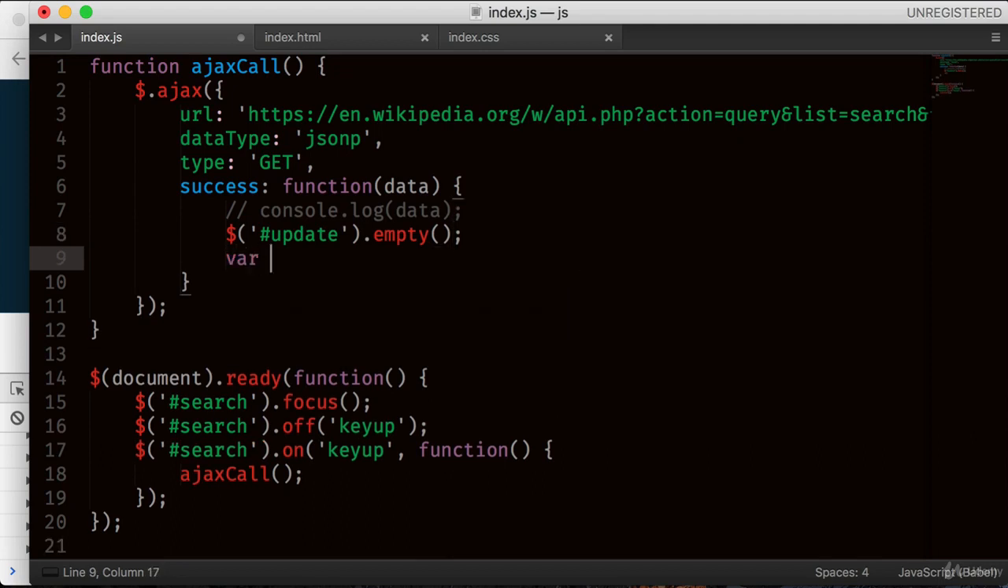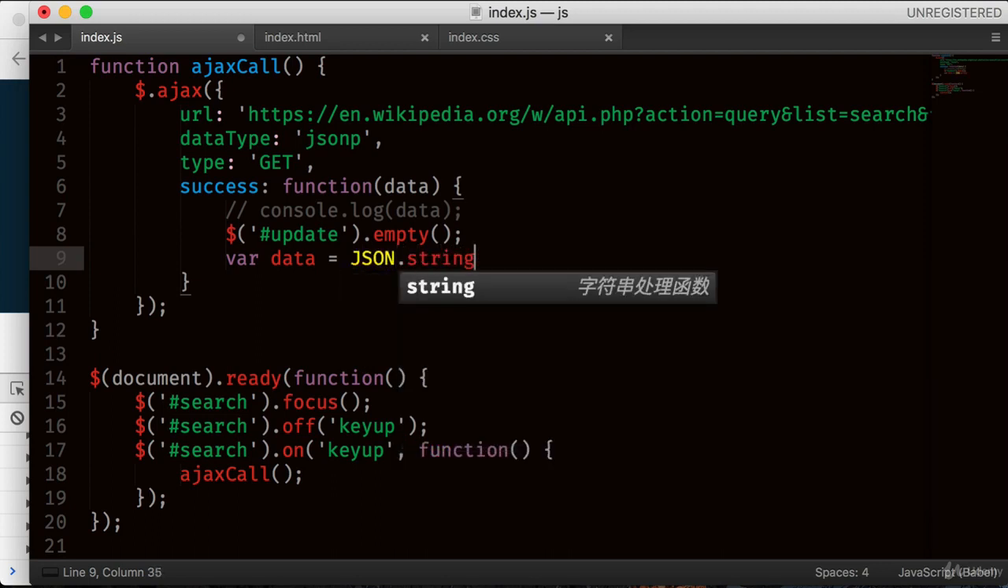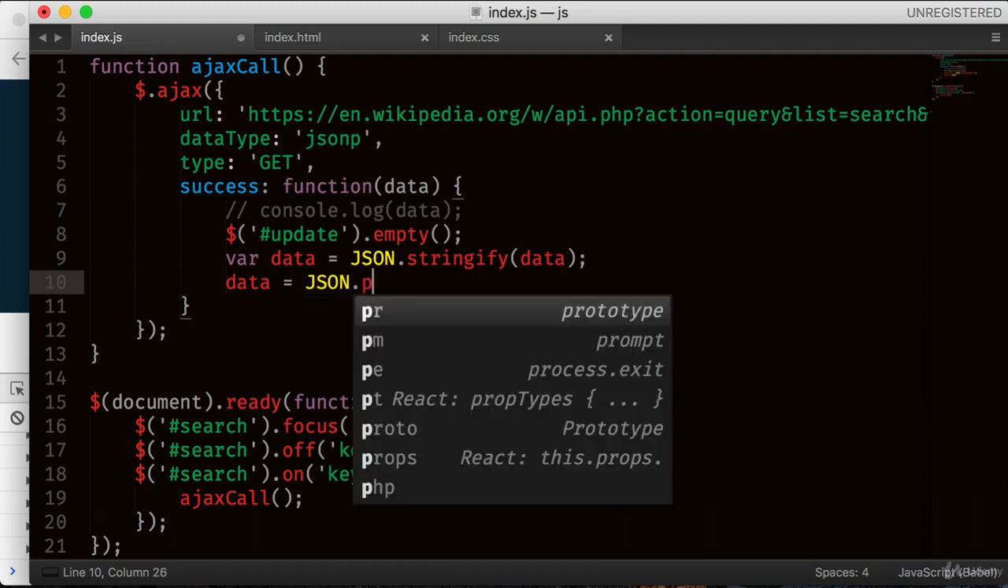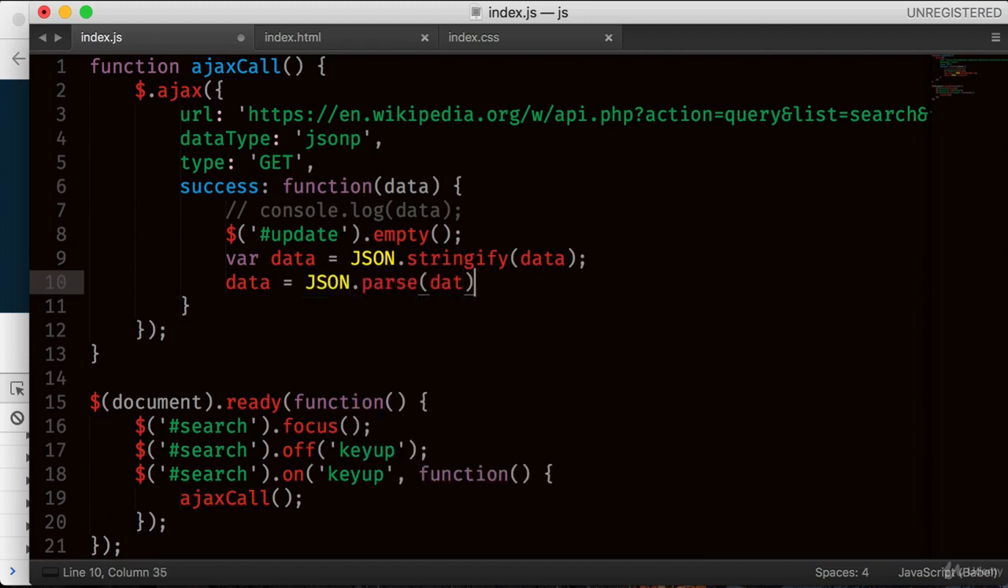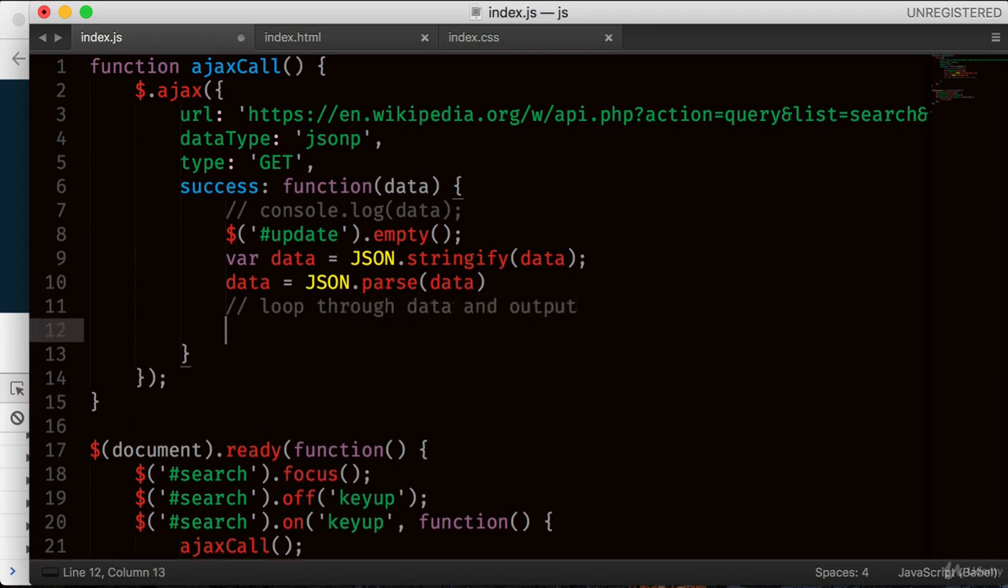Okay. Let's create a variable data where we will store the data. So what we're going to do is first, same as before, we use the JSON.stringify data. Okay, and then let's say data equals to again JSON.parse, so that we can use it as a JavaScript object. So data, first we stringify and then we parse it. Now next thing, we have to look through data and output it on the screen. Okay, so we can do that.